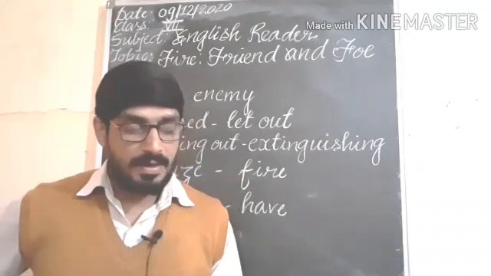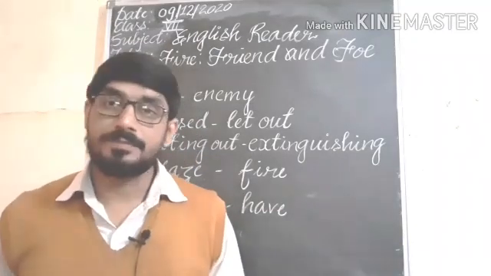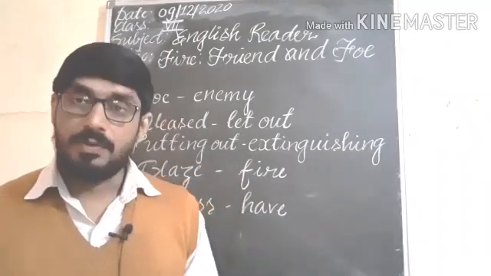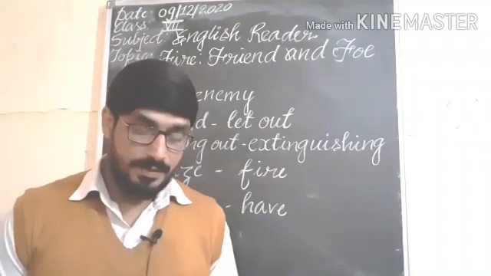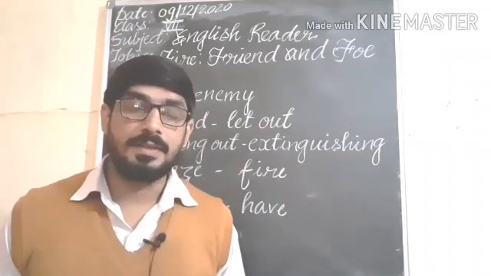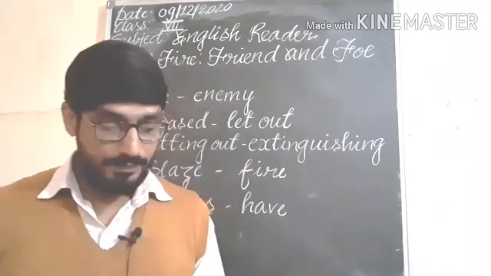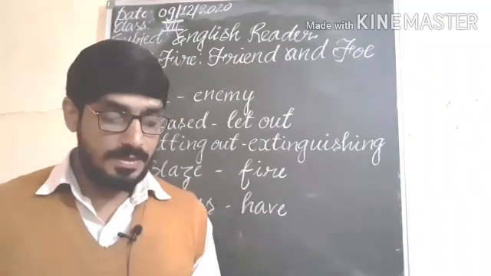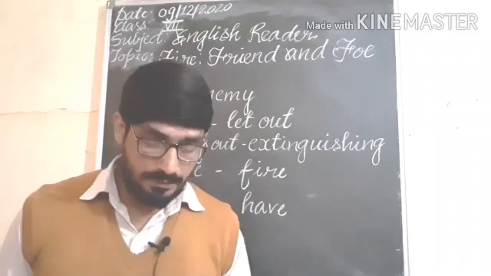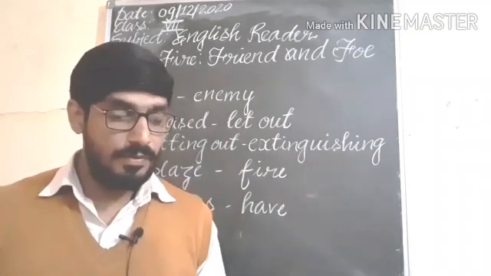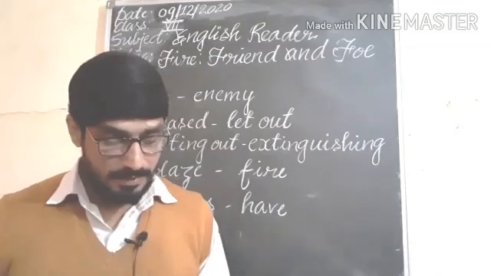In the first paragraph, we get that early man did not know what fire was, but he must have seen the damage that was caused by fire. He must have watched lightning. Lightning means electric charge, or they have seen volcanoes. Understand?